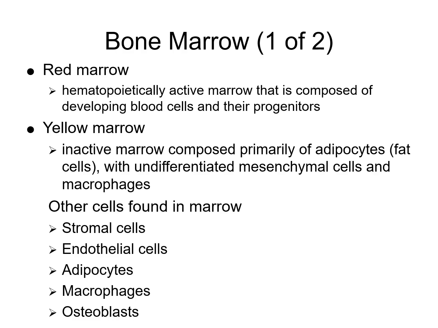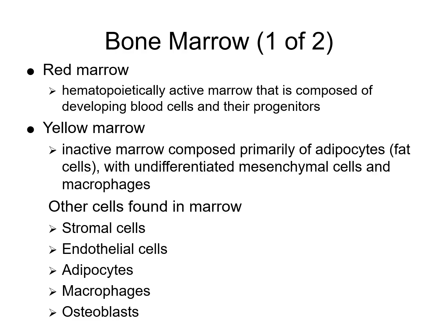The yellow marrow, on the other hand, is the hematopoietically inactive marrow, and it is primarily composed of adipocytes or fat cells. It contains undifferentiated mesenchymal cells and macrophages, and it can revert to red marrow in certain conditions, like if there's been trauma, like a severe blood loss or something of that nature.